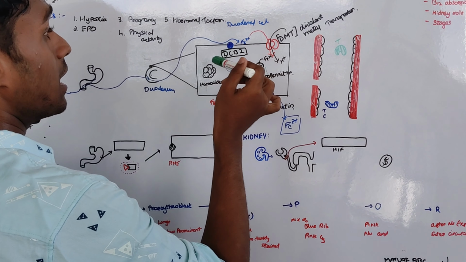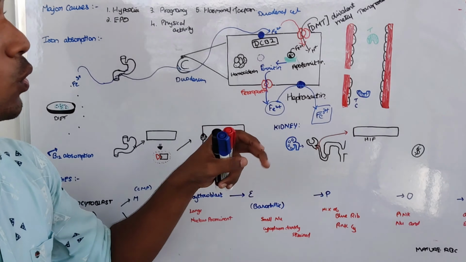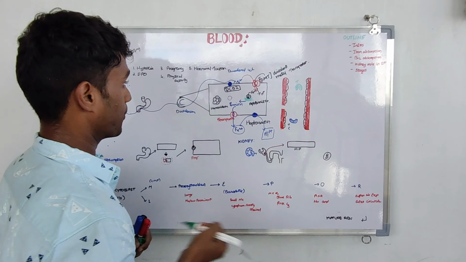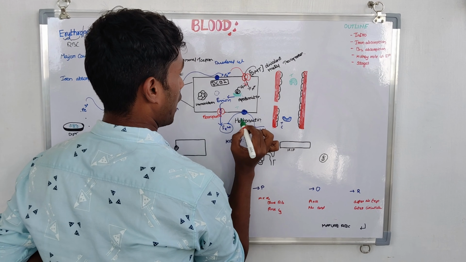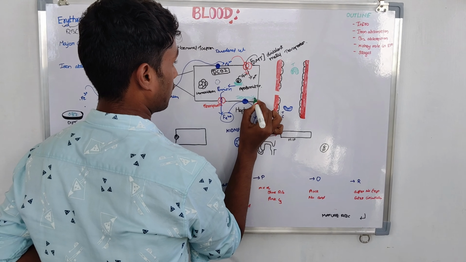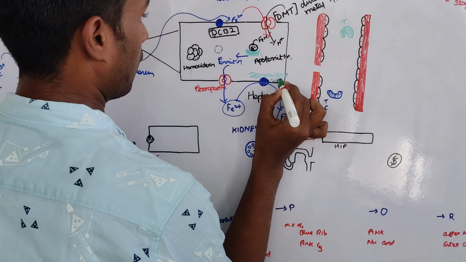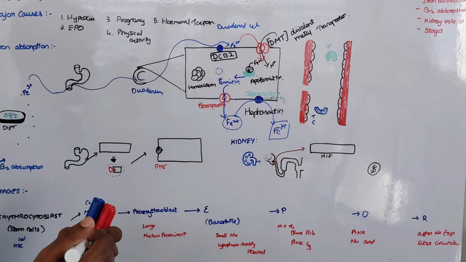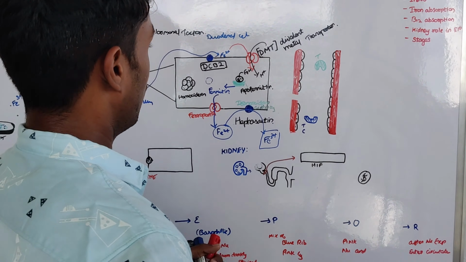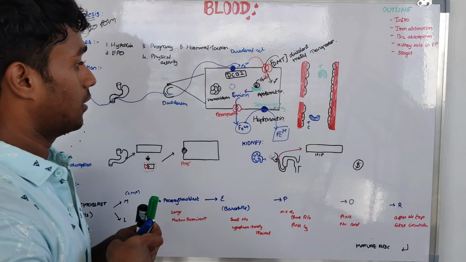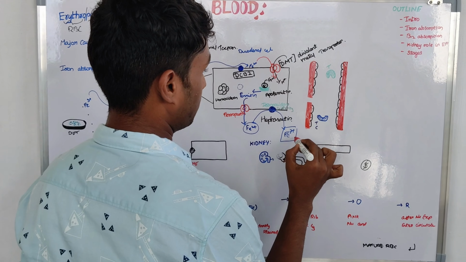So what commonly happens? Reduction happens, so that is the iron reductase enzyme. This is commonly the iron oxidase enzyme. Hephaestin has iron oxidase activity. Now we have Fe3+ outside the cells, and it enters the bloodstream.